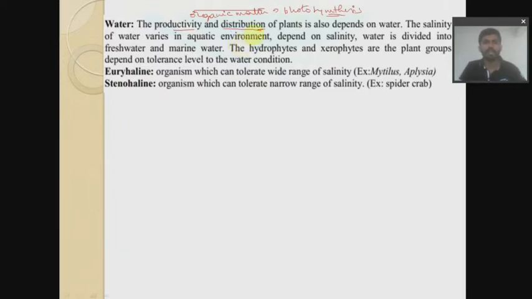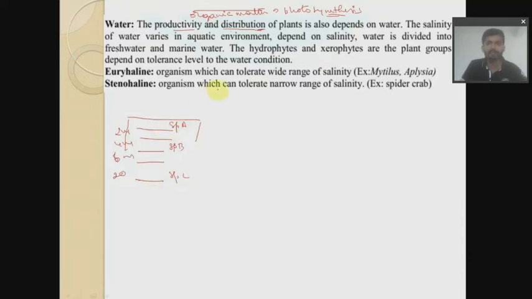So clear water, for example, if I take a pond, we'll be having different depths, right? We'll be having 2 meters, 4 meters, 6 meters, 20 meters, and all will have different depths. So now we'll be having different organisms. We may have species A here, species B here, species C here. We cannot see any species over here. Species C not seen here, species A not seen here, species B and A not seen here. That is because of the variation in the temperature along the water gradient, depending on the depth of the water. That is the first thing.